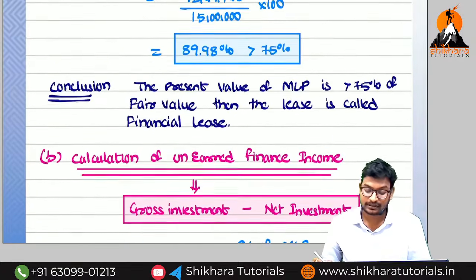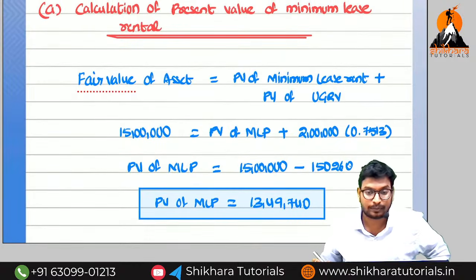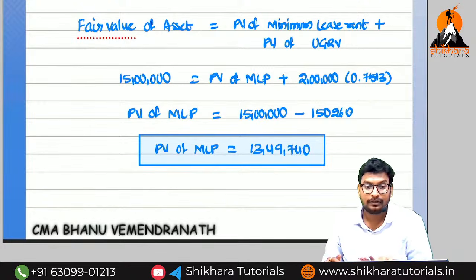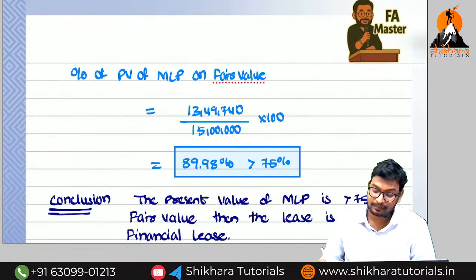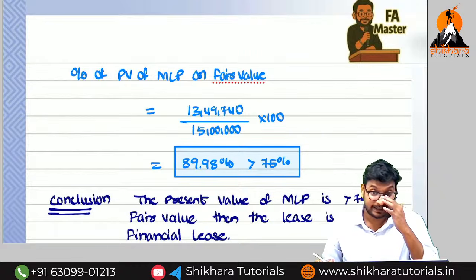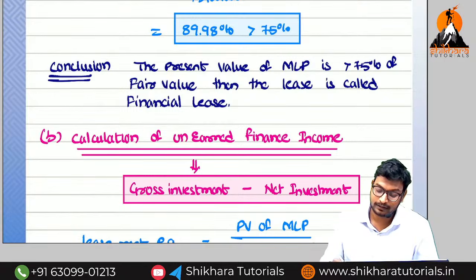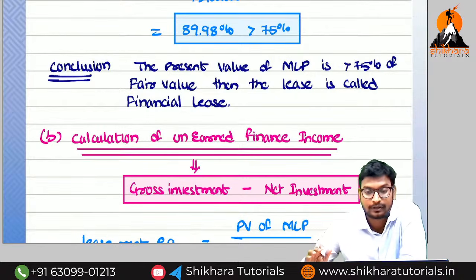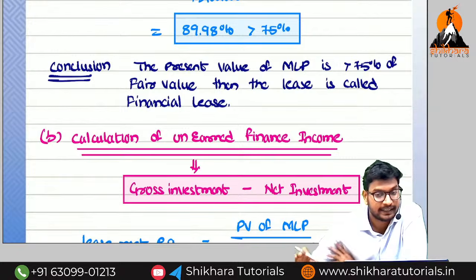What is the first step we have done? Whether this is a financial lease or operating lease, we need to find out. So how did I find out? The present value of minimum lease rental we have compared with the fair value. If it is more than 75%, how much have we got? 89.98, almost 90%. For that reason, this is called a financial lease. So I have completed the total discussion about the fair market value, nothing but financial lease.